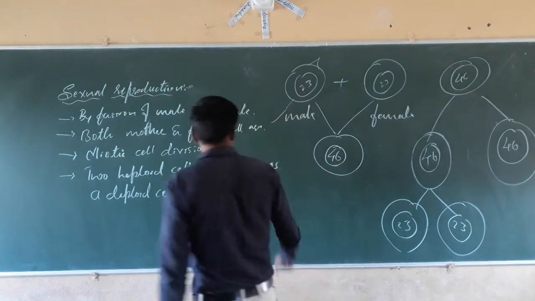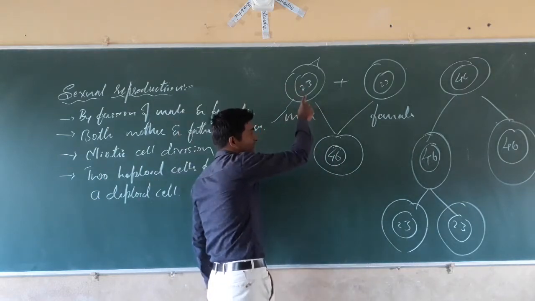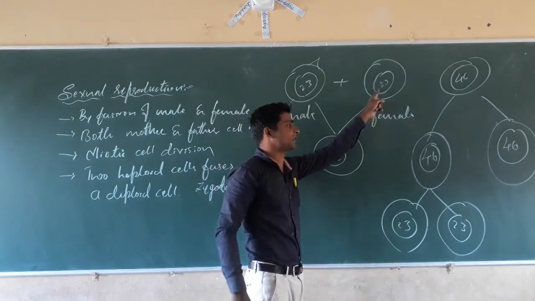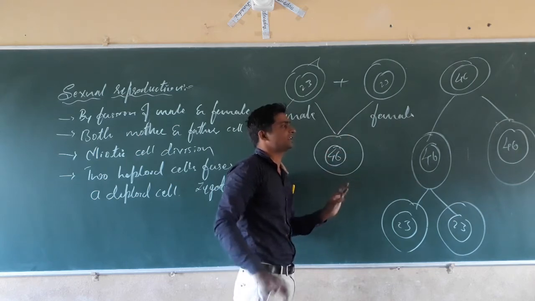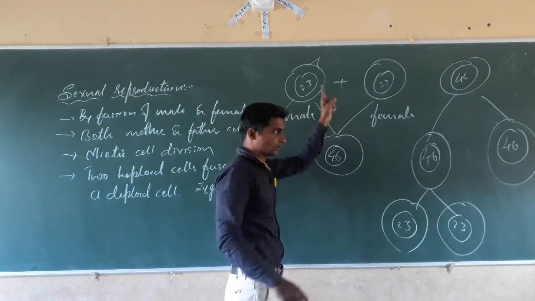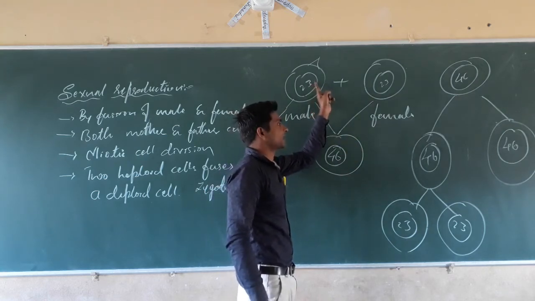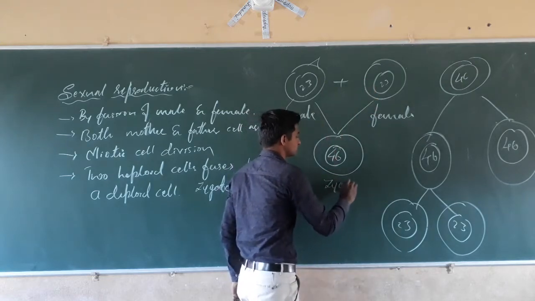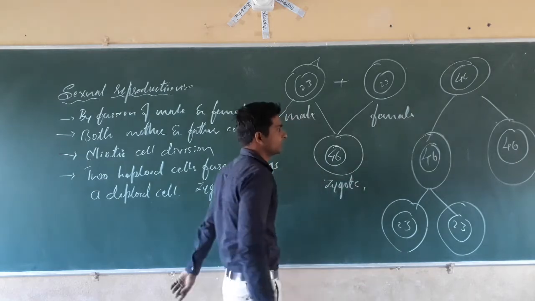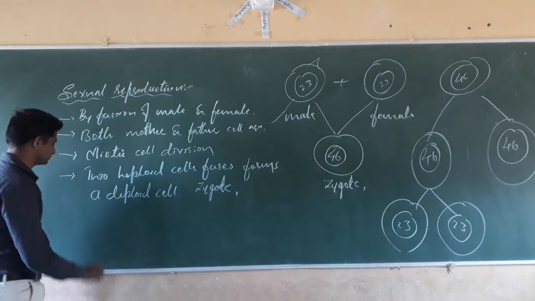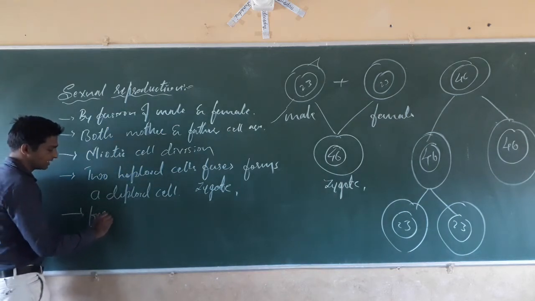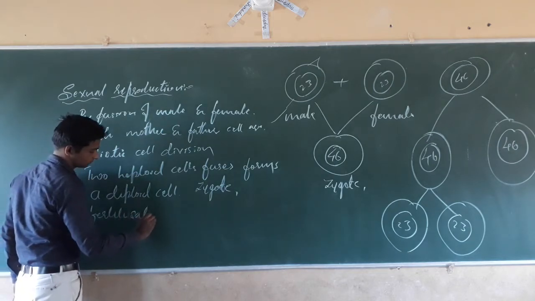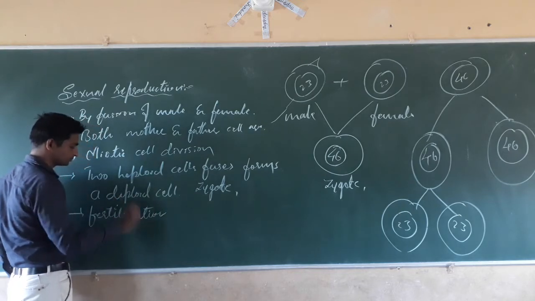The fusion of the male gamete or male sex cell with the female sex cell, forming a zygote, is called fertilization.